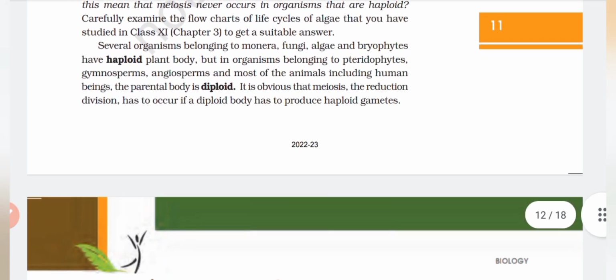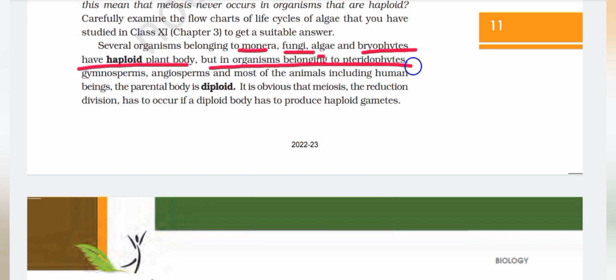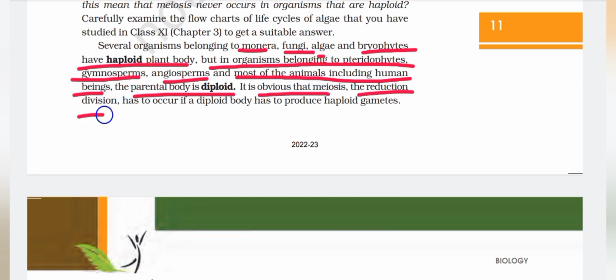Several organisms belonging to Monera, fungi, algae and bryophytes have haploid plant body, but in organisms belonging to pteridophytes, gymnosperms, angiosperms and most of the animals including human beings, the parental body is diploid. It is obvious that meiosis, the reduction division, has to occur if a diploid body has to produce haploid gametes.